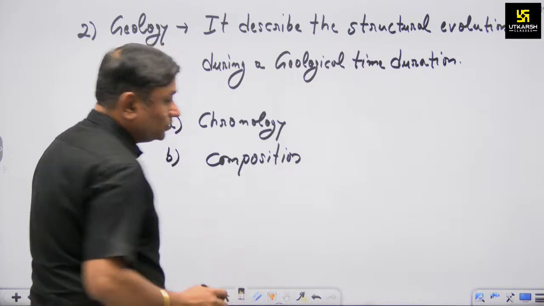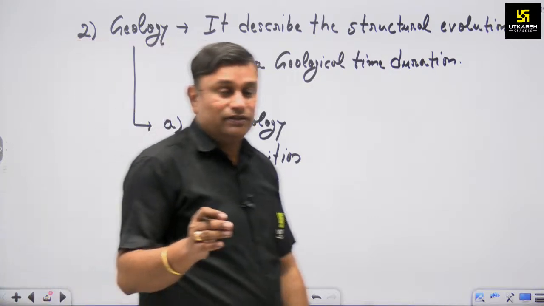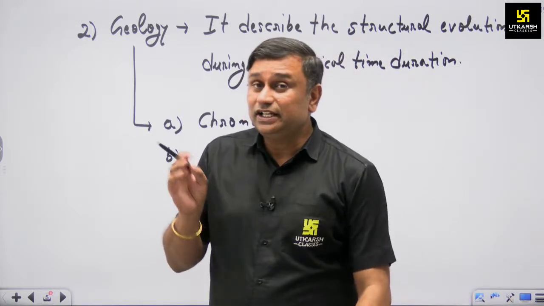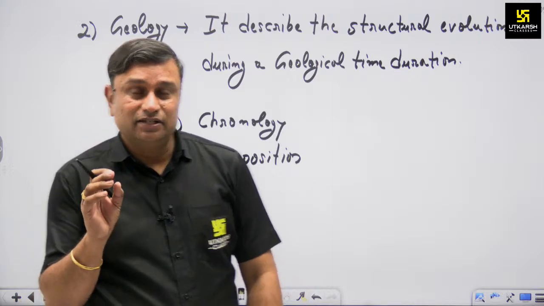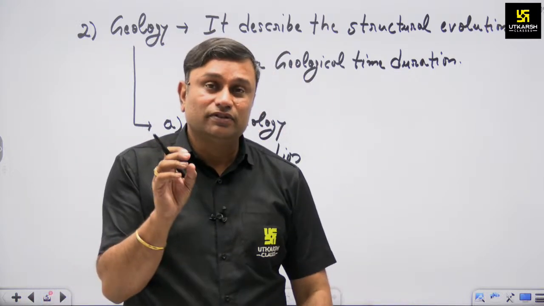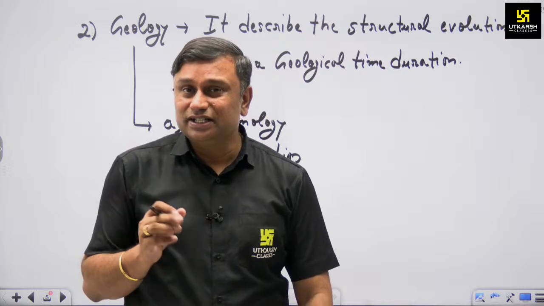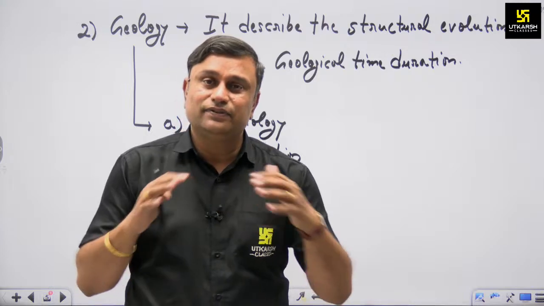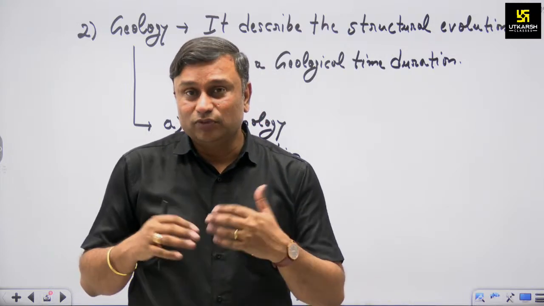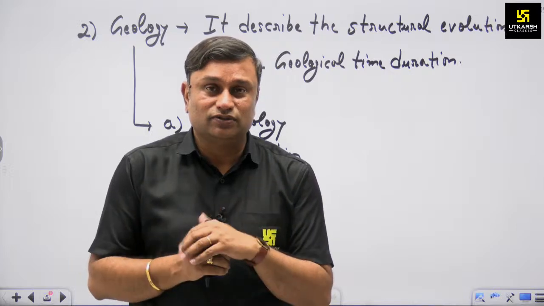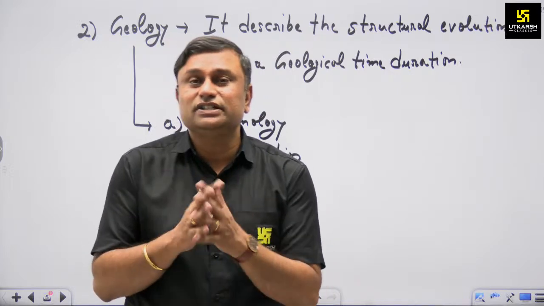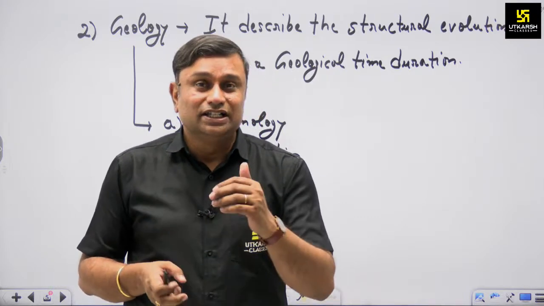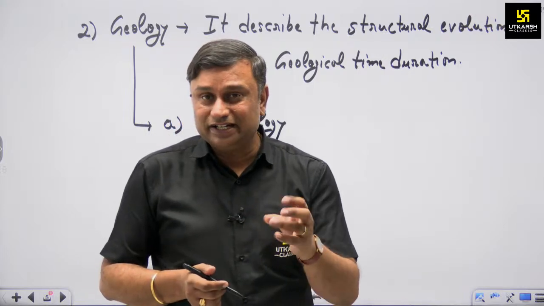Composition means the rock formation in our state, like Aravalli was formed during the Precambrian period. So how was this formed? In this formation, as I know, and even you may have heard, Aravalli is an example of igneous rocks. It is a form of folded mountain, formed when the earth's surface was converted into molten lava, and this molten lava solidified, and due to this solidification the igneous rock was formed.